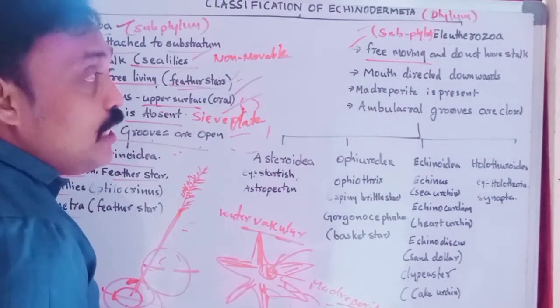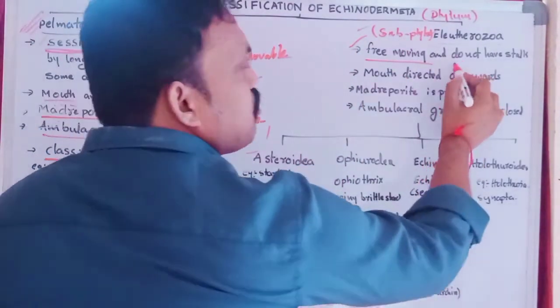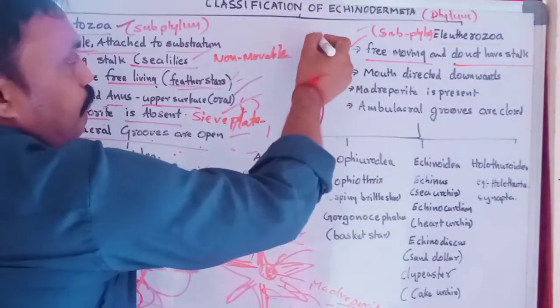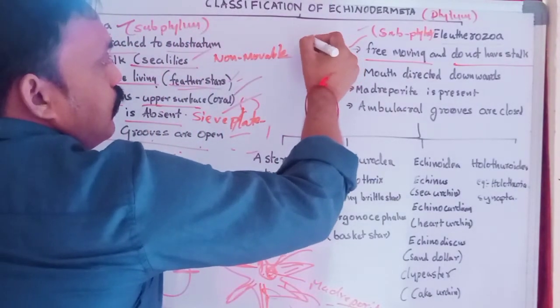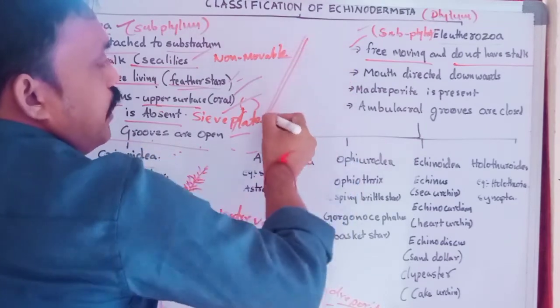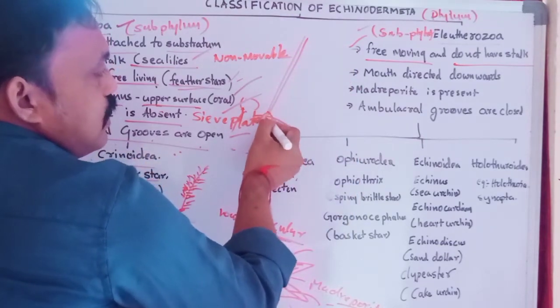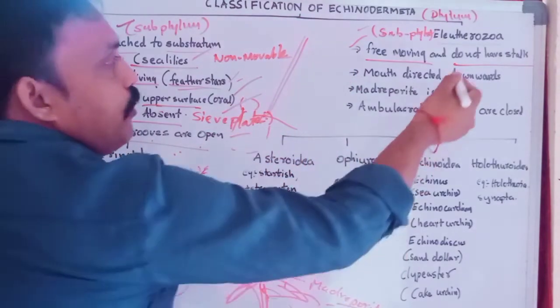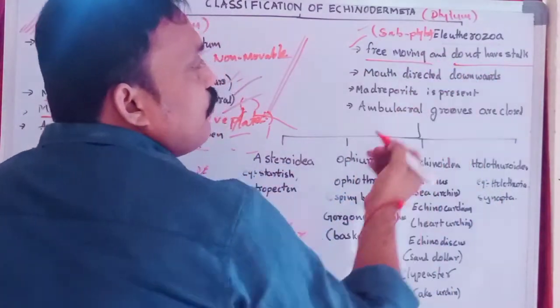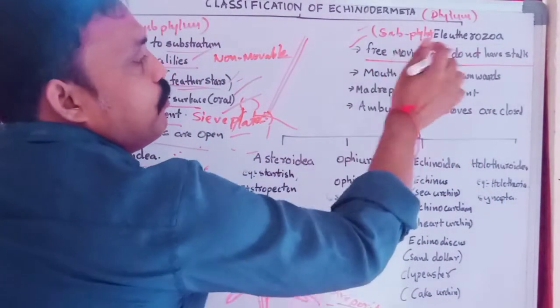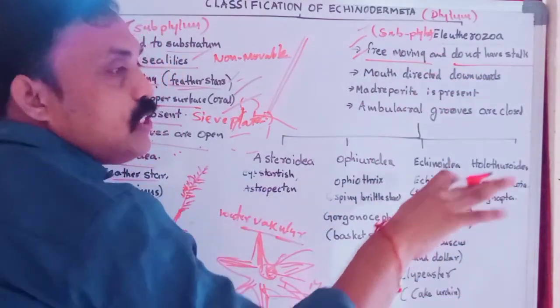All are free living organisms. They do not have a stalk. What is a stalk? For example, this is a stalk. It is useful to attach to the substratum. But here they do not have a stalk. No need for a stalk. Why? Because these are free moving organisms, freely swimming in water.